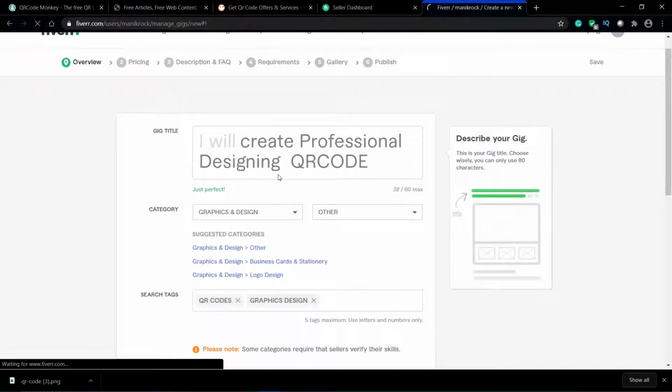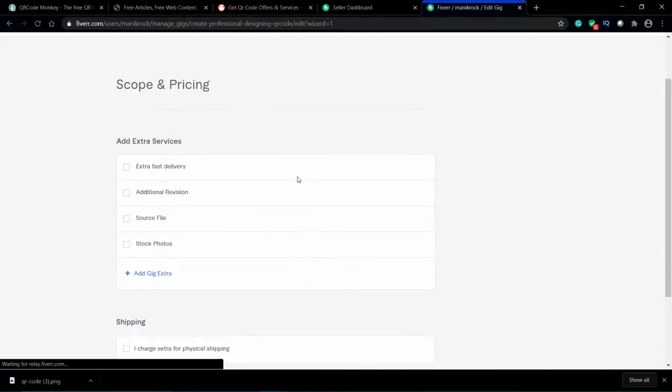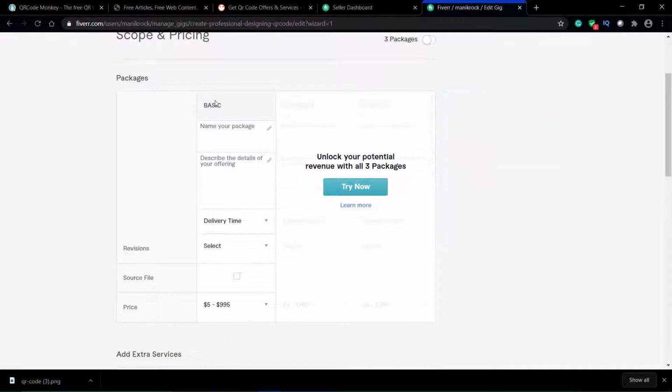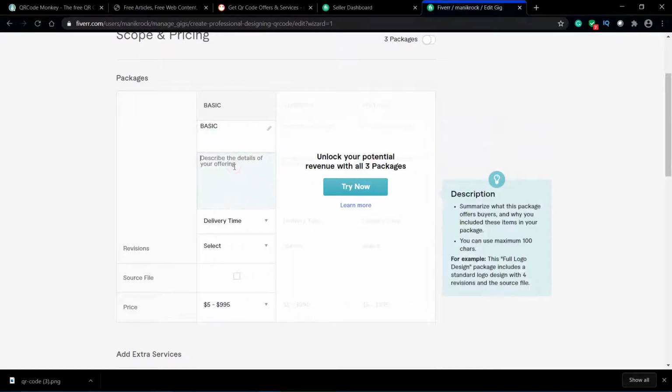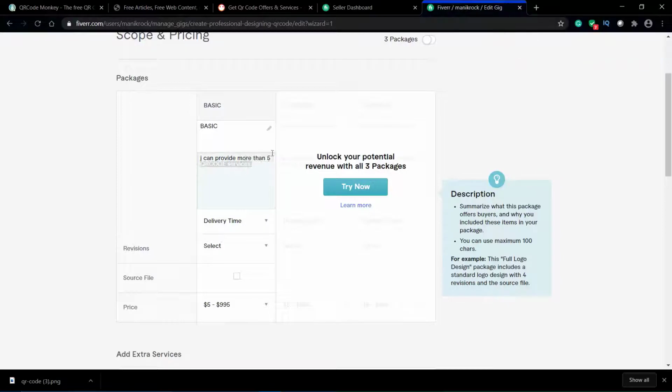You can see this, it will take some time to load. So you can see, guys, what type of services you can offer. Click on this basic package, name the package as basic, and you can say that I can provide more than 5 QR code services.